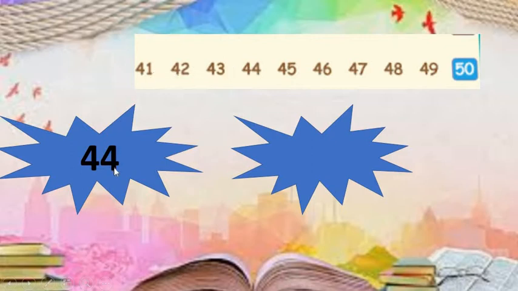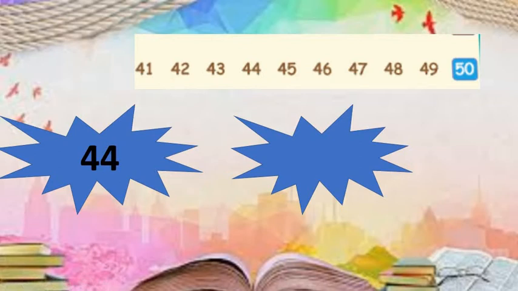Our question is number 44. Look at here. First of all, observe this number strip carefully and find out number 44. Where is 44? Here is number 44.